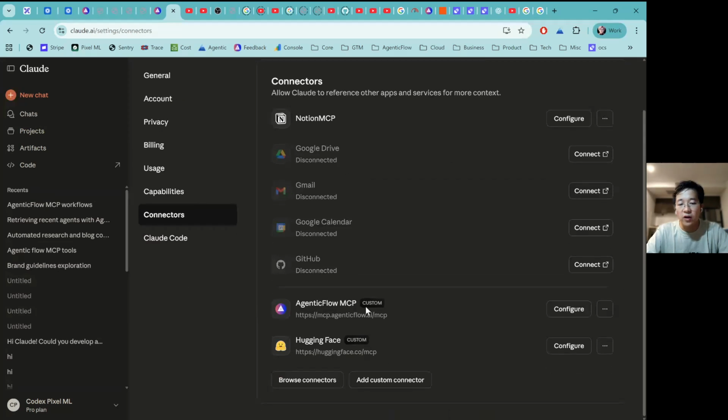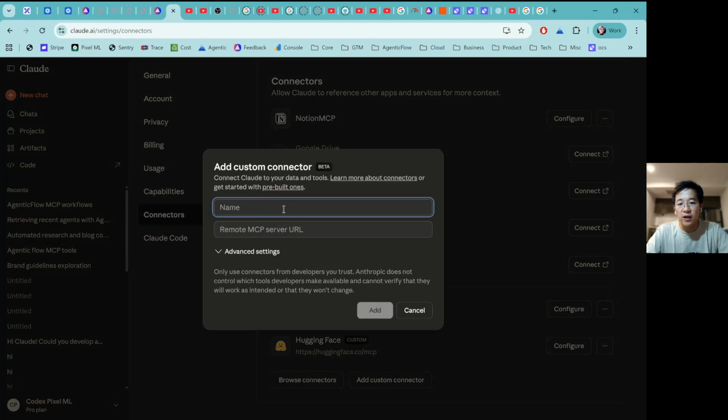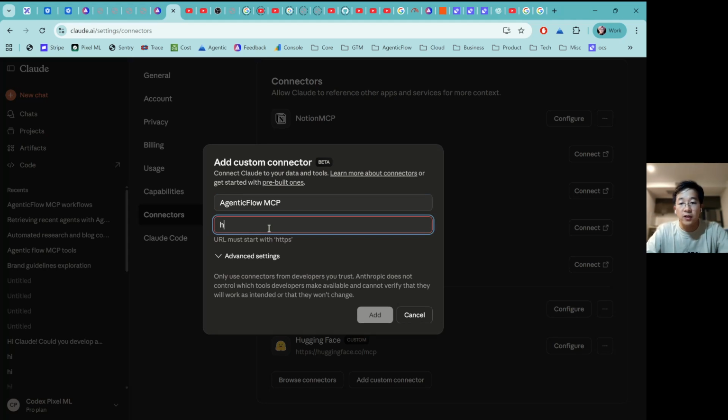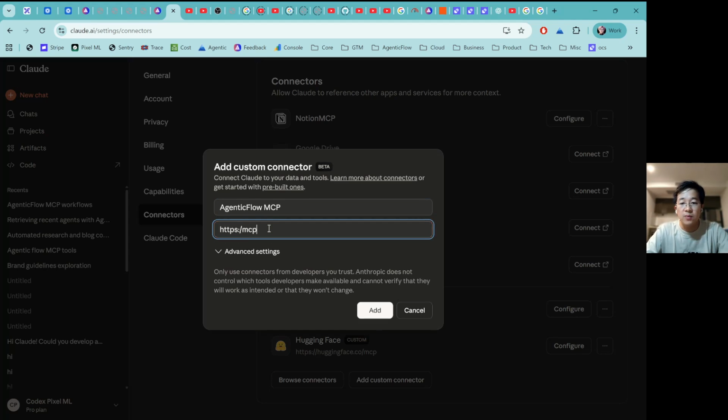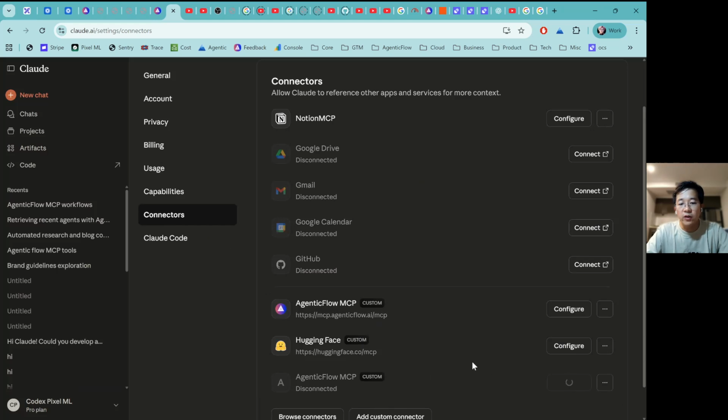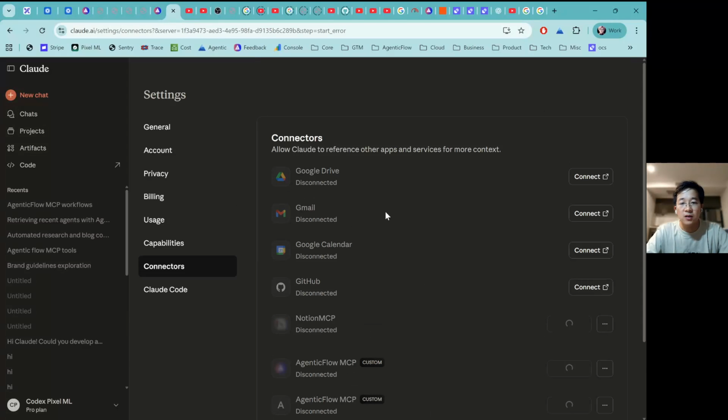If you do not have this one yet, you need to add a custom connector like this one, and you put in a name, for example AgenticFlow MCP, and you paste here http mcp.agenticflow.ai/mcp, like this, and just add, and then just follow the instructions.